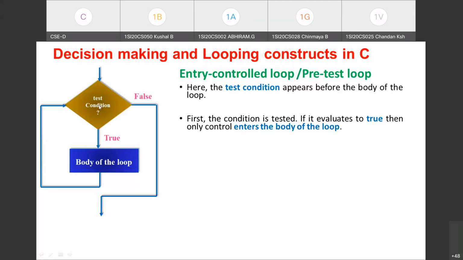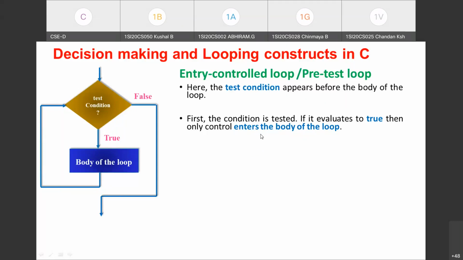But if it is satisfied, then it enters the body of the loop, and one time the body of the loop is executed, that is called one iteration. We use the terminology iteration to indicate the execution of the body of the loop. So if n iterations are taking place, it means n times the body of the loop is executed. That is the meaning. So this is the explanation for entry control loop.